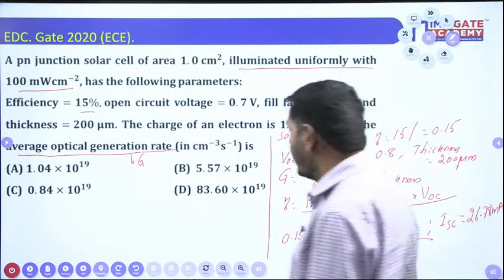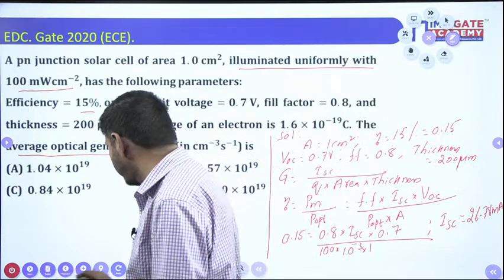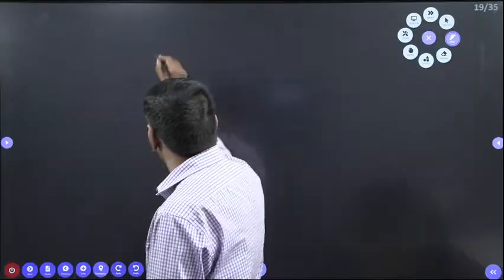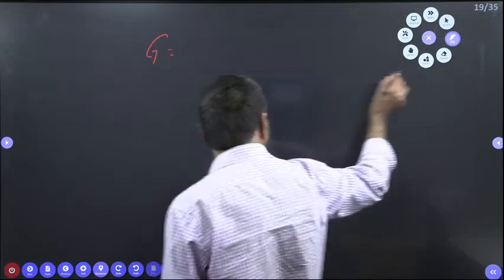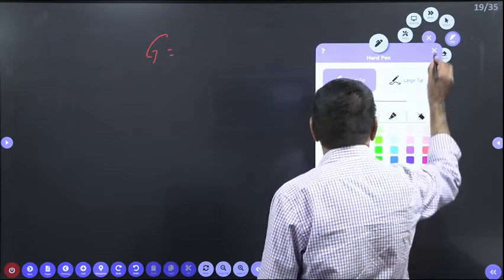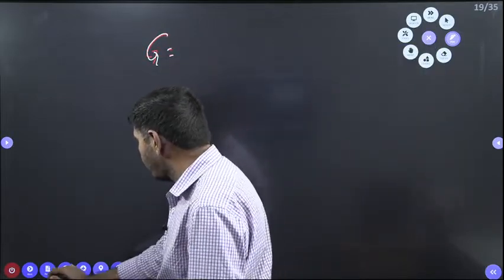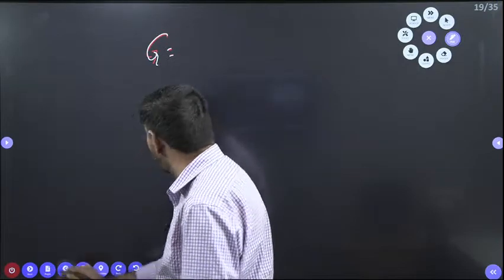Now you can determine the G value required. How to get that G? The formula is given already. What formula is given here now?